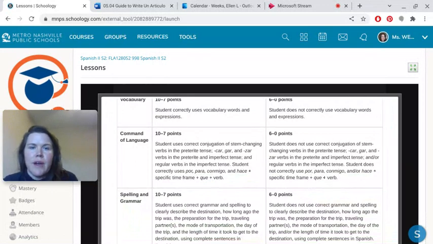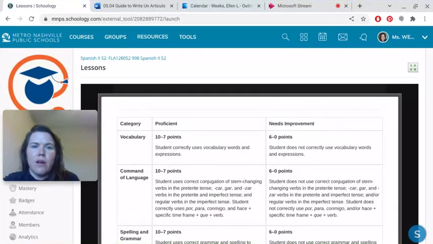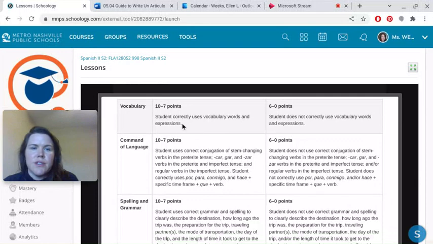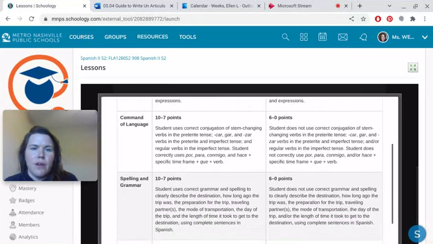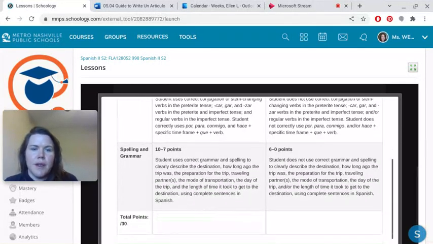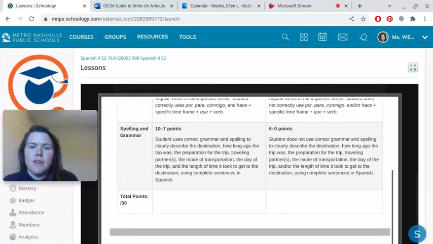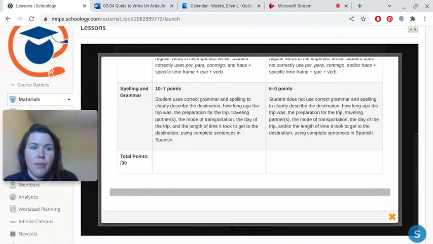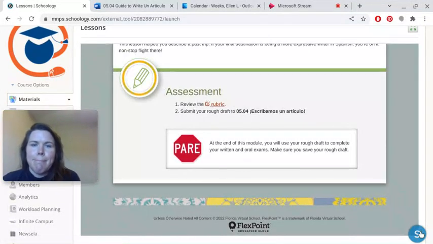And you've got the rubric right here. In order to get proficient, get the max amount of points, you need to make sure that you are following all of these requirements. Okay, through here. And this assignment is worth a total of 30 points, which is one of your bigger assignments.